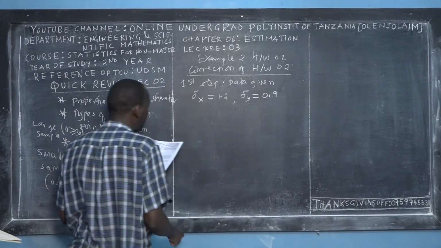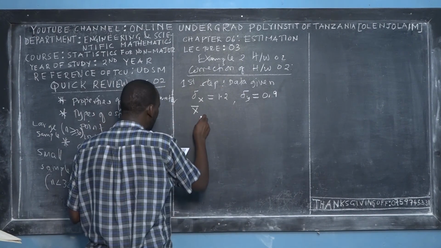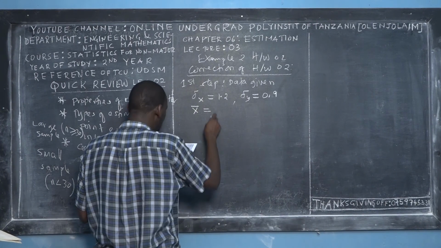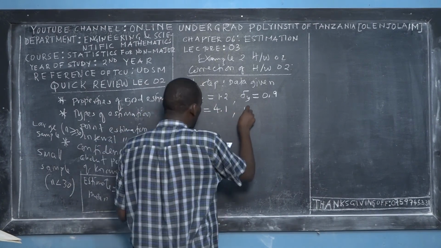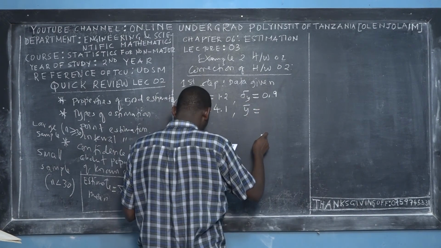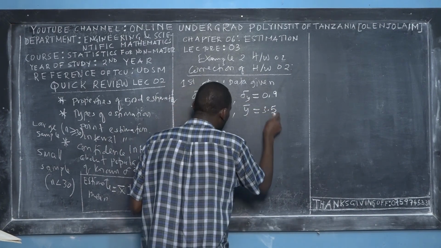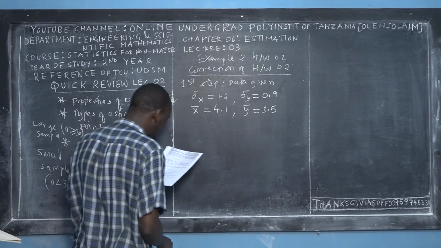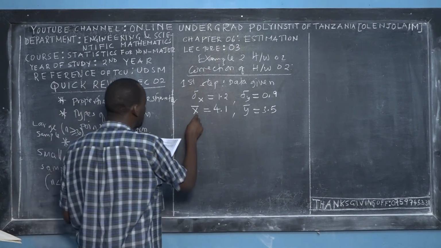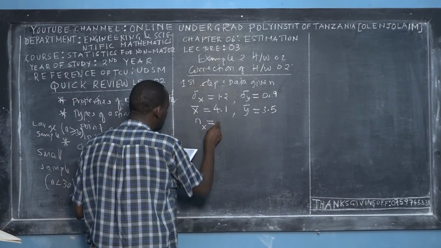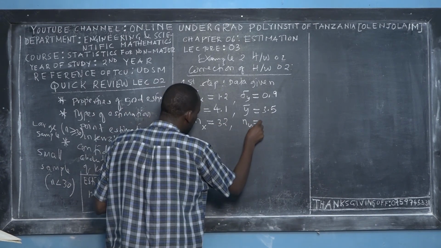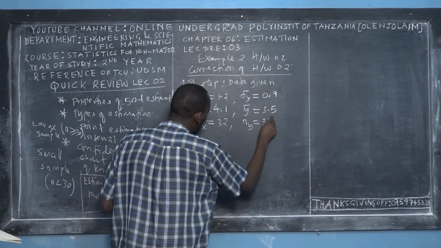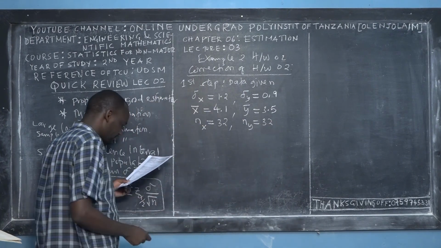And then we have the mean for population x, which is equal to 4.1, right? And then the mean for population y is equal to 3.5. Again, we'll be given each sample size: the sample size for x, nx, is 32, and the sample size for y, ny, is also equal to 32, right?